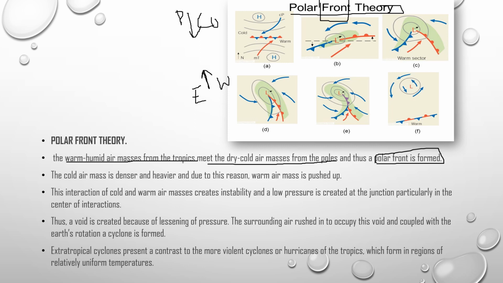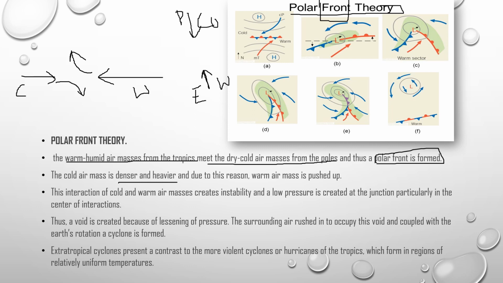Yes, let me draw it like this so that you can understand. This is a cold air and this is a warm air. I already told you that the cold air is a little denser and heavier than your warm air. What happens if these two collide with each other? This warm air will rise and this cold air will move downwards.